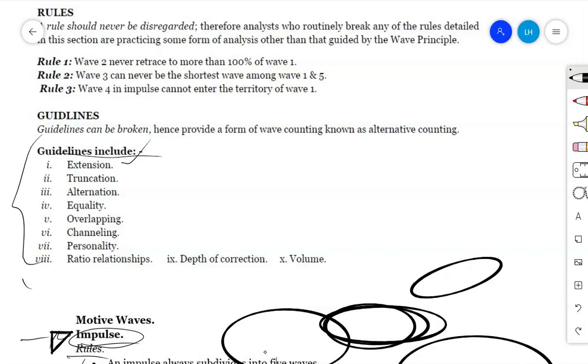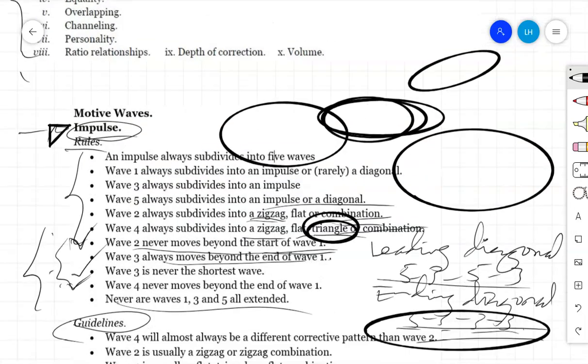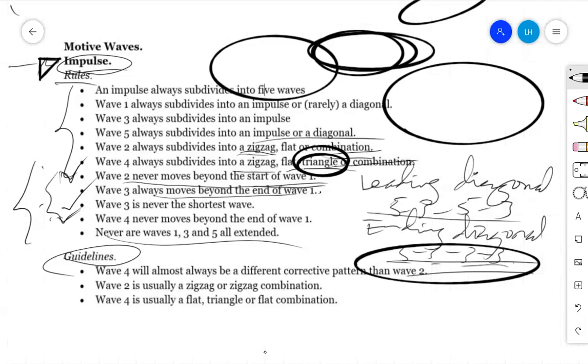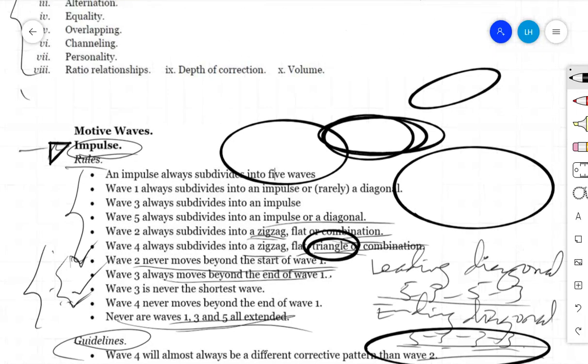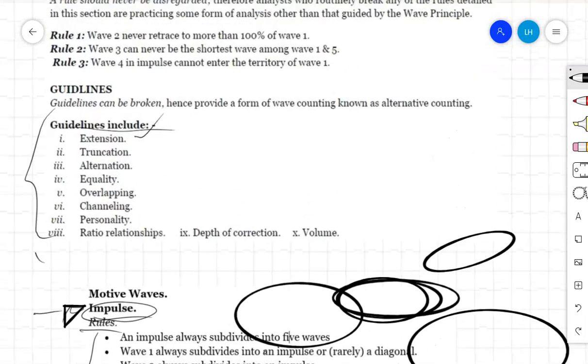Now we will see how extension must be and where it must be formed. Now we have seen in an impulse, what we are looking at here was a guideline of an extension in an impulse. But we may have extension in other waves. So when we discuss the issues on extension, we'll cover what extension is and how it takes place.